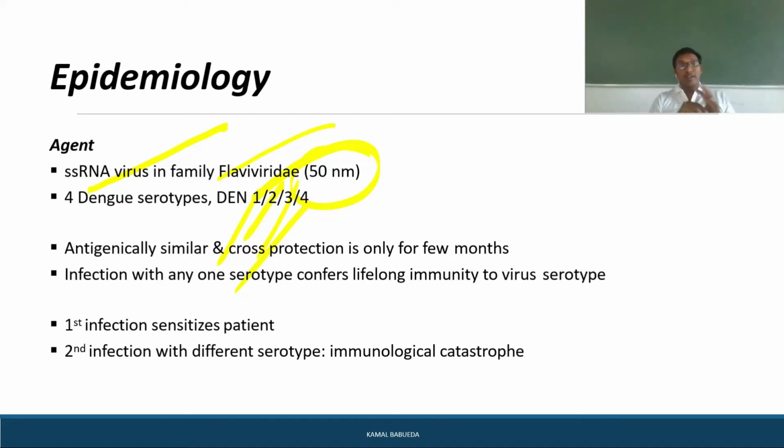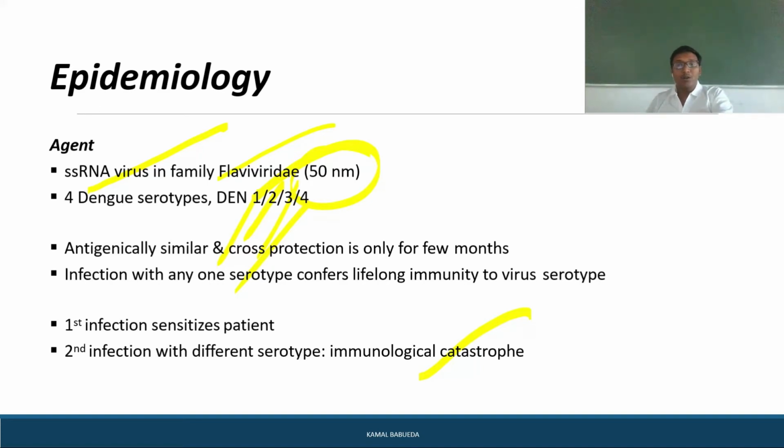So once a person is infected with one serotype, lifelong immunity occurs to that serotype. Here the first infection sensitizes the patient. In a second infection with a different serotype, it forms an immunological cluster. Once you get infected with any one serotype, you will get lifelong immunity with all the 4